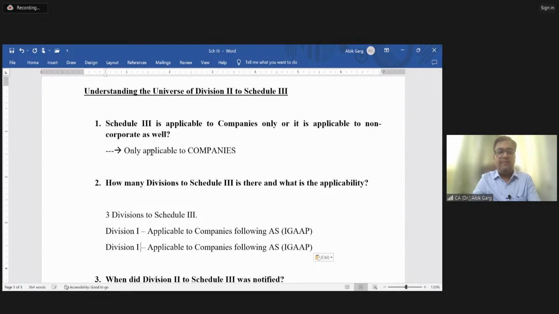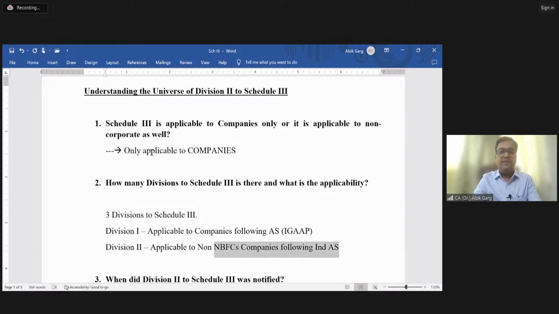Division 2 is applicable to companies following Ind AS. When instead of companies, write non-NBFC company. Non-NBFC companies following Ind AS, right?